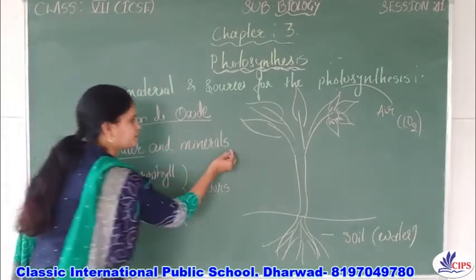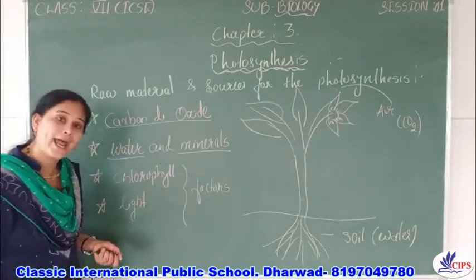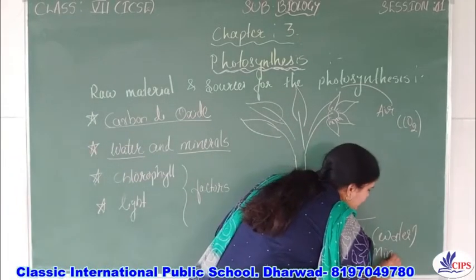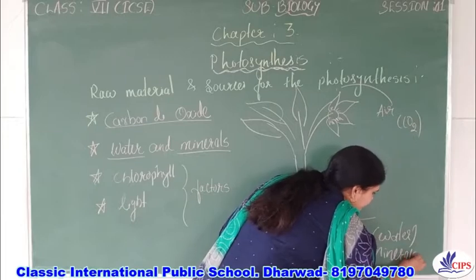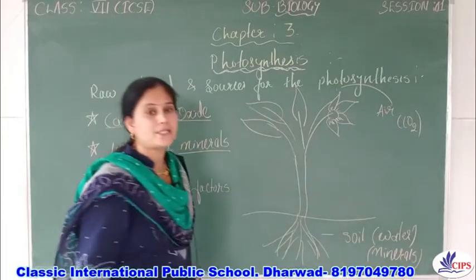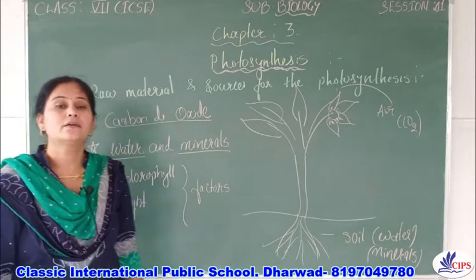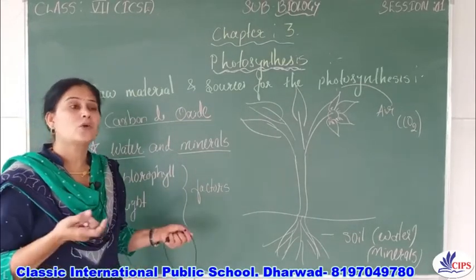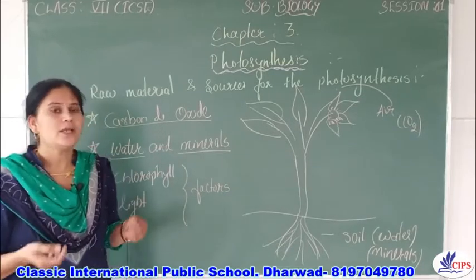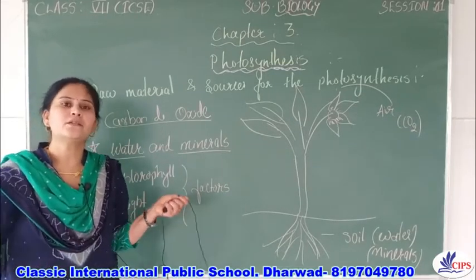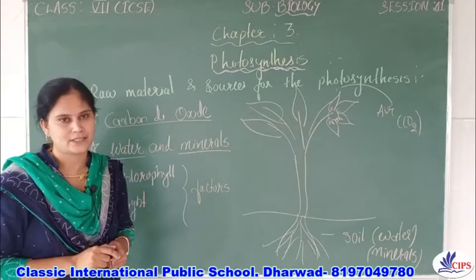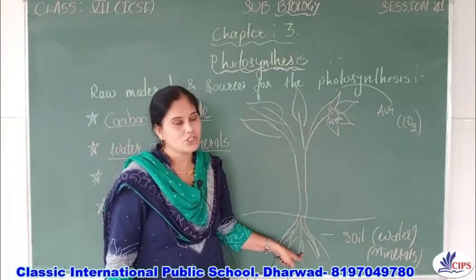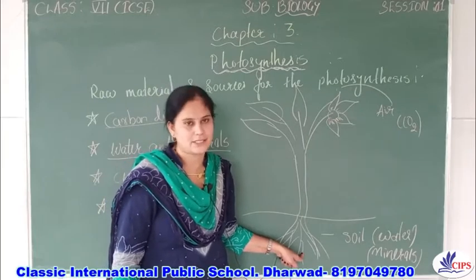Now the minerals. Plants also absorb minerals from the soil. We know that in the soil minerals are present like nitrogen, phosphorus, potassium, carbon, copper, zinc, molybdenum, like that many minerals are present, right? And these minerals are also essential for the plants.